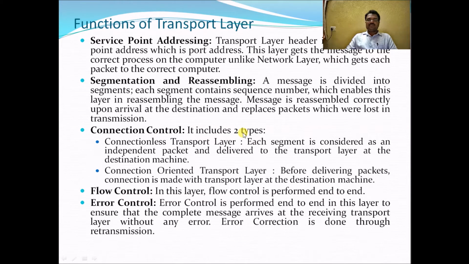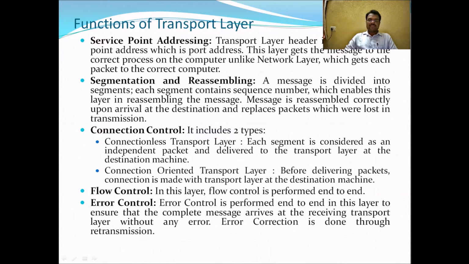Connection control includes two types: connectionless transport layer and connection oriented transport layer. In the connectionless transport layer, each segment is considered an independent packet and delivered to the transport layer at the destination machine. In the connection oriented transport layer, before delivering packets, a connection is made with the transport layer at the destination machine.